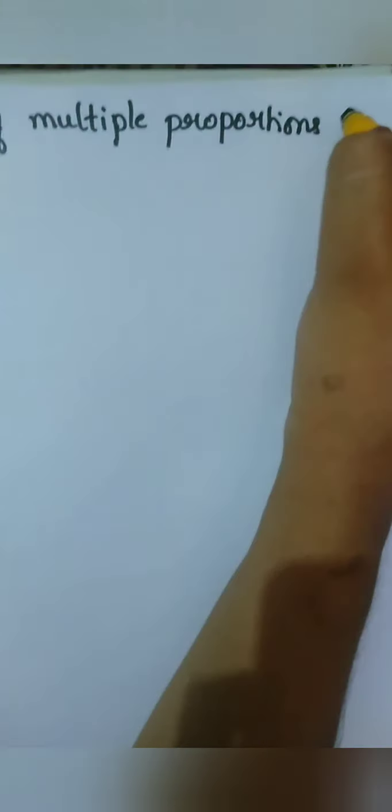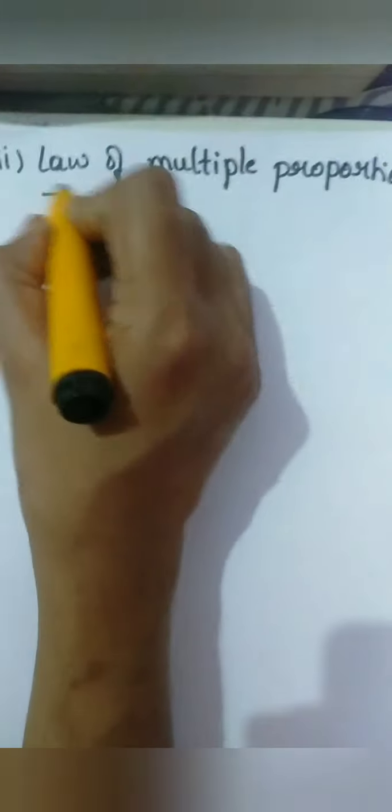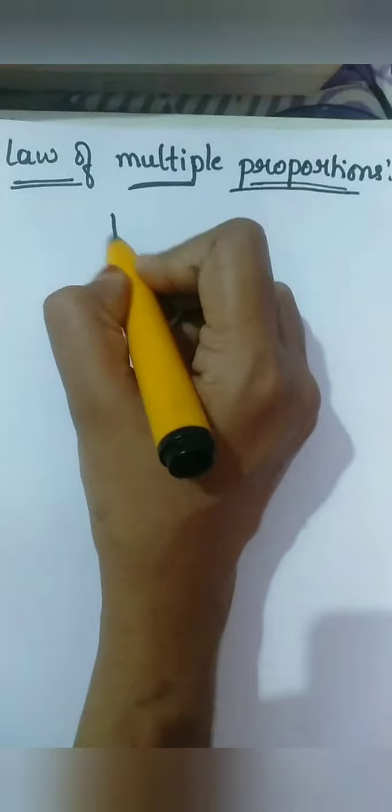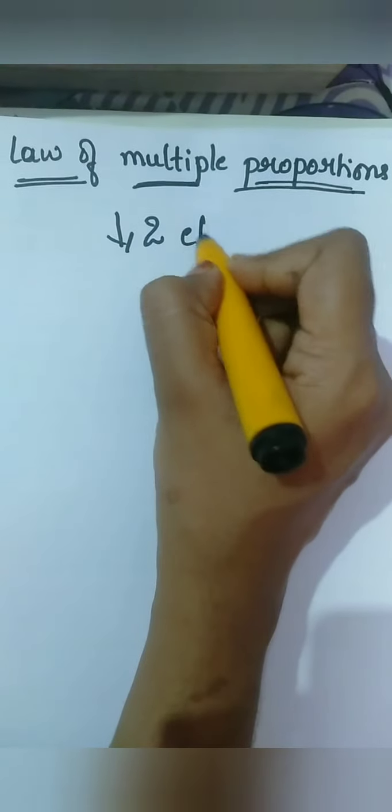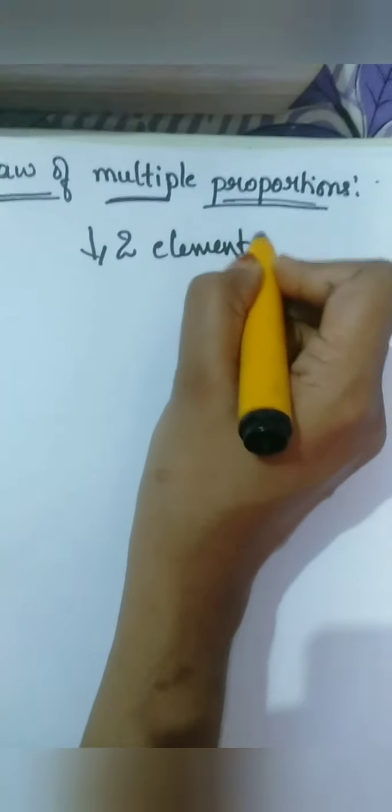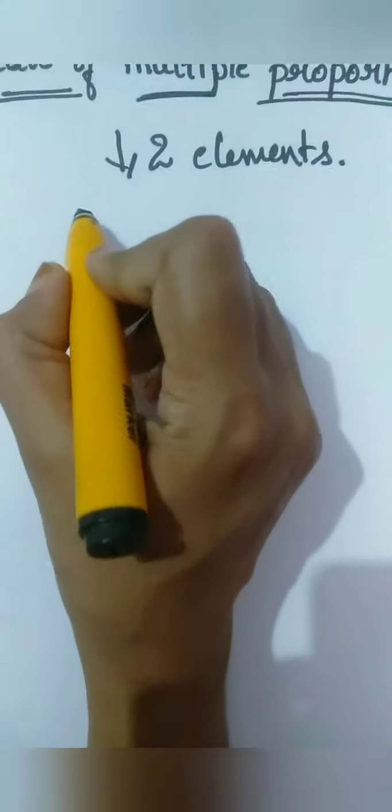The third one is the law of multiple proportions. What is the law of multiple proportions? It is also very simple. You are going to combine two elements.